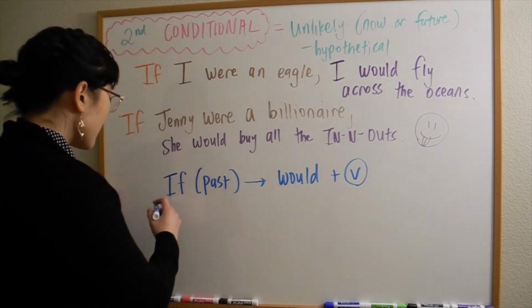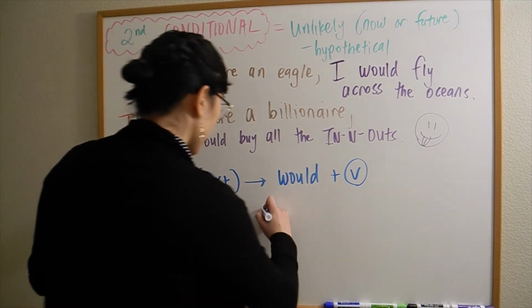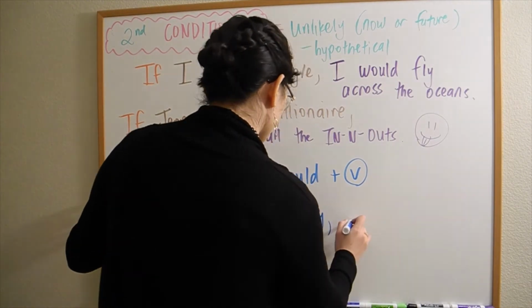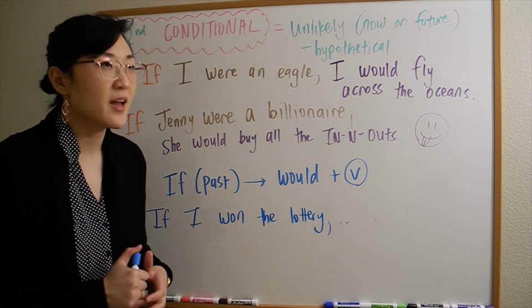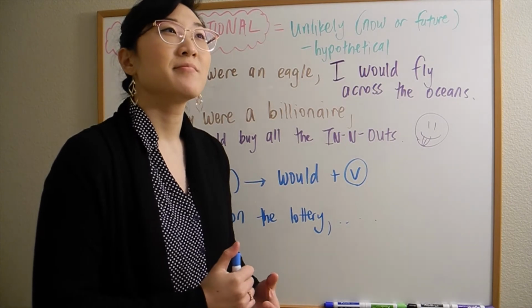For example, if I won the lottery, finish this for me. What would you do? If I won the lottery, I don't know.